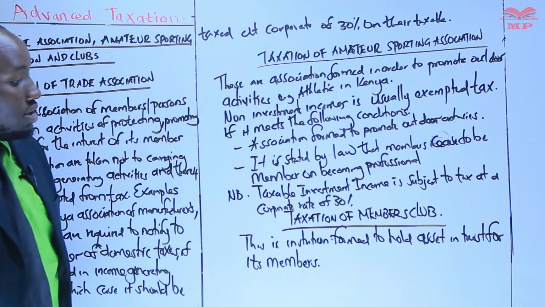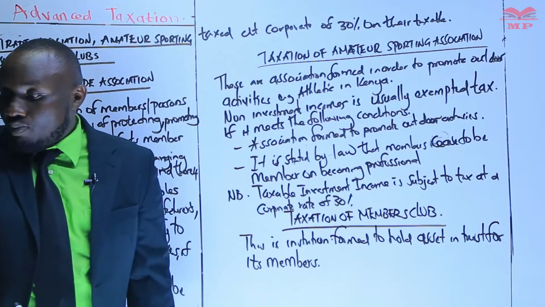The institution is basically formed to hold assets in trust for its members.